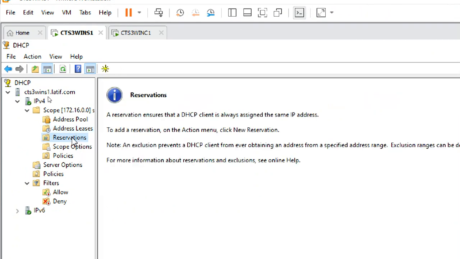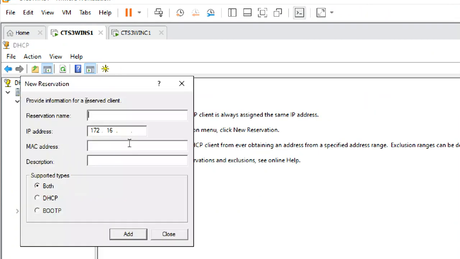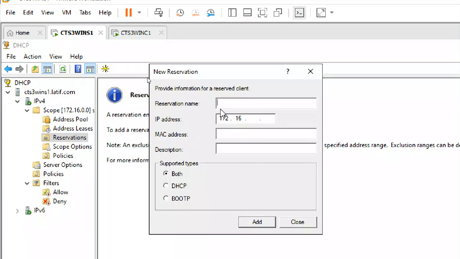I'm going to reservation. Right click, new reservation. First the reservation name, so I'll put Win C1. Any IP address, better you take it from the exclusion range.